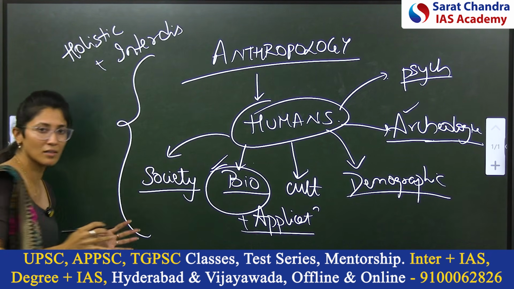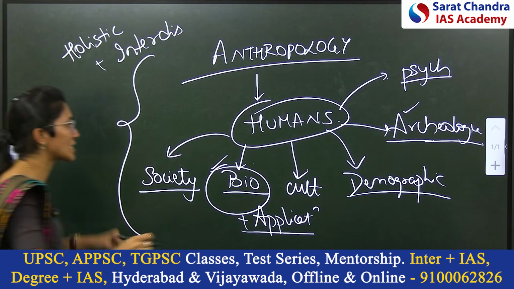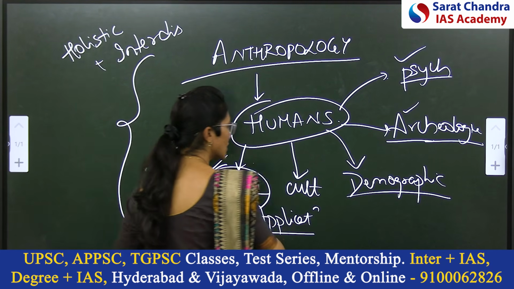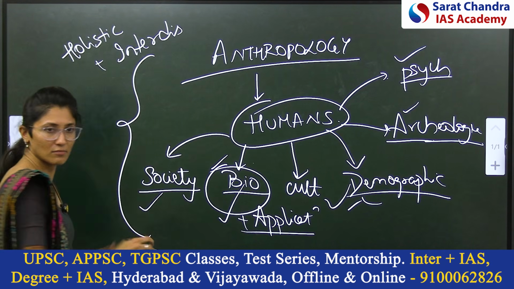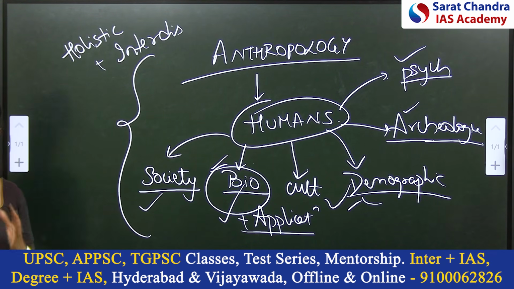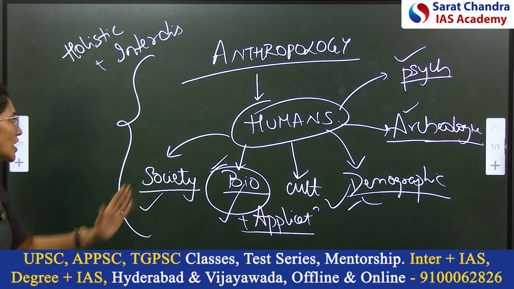So we are taking concepts from all the disciplines like psychology, medicine, sociology, geography, history, archaeology. We are taking different concepts and making a complete jigsaw puzzle. That is anthropology.